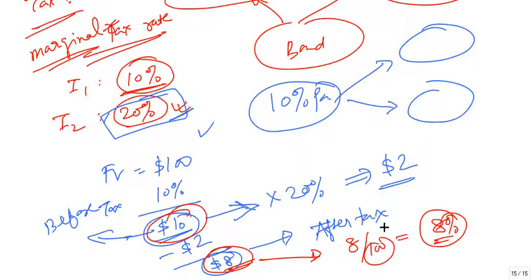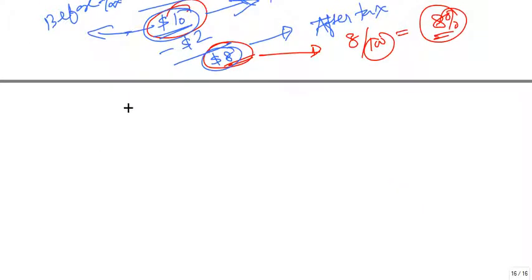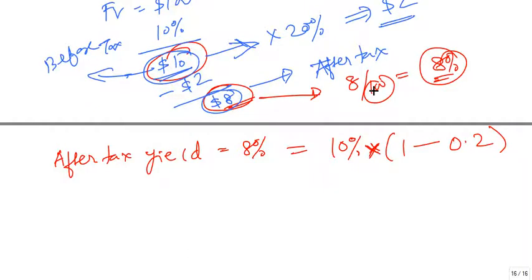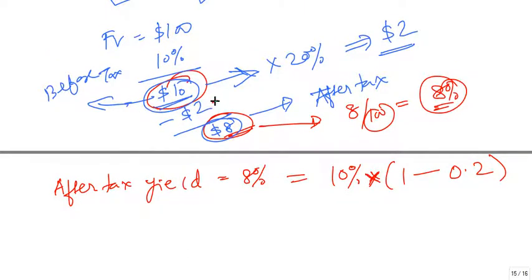So how has this 8% arrived? The after tax yield of 8% is coming from the 10%, but you have to subtract 2. This 2 has come as 20% into 10, so 0.2 is 20%.